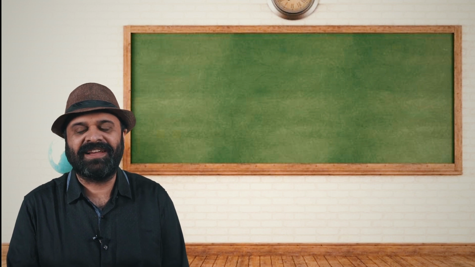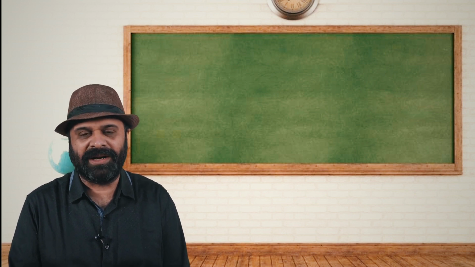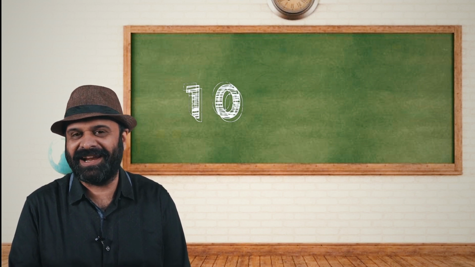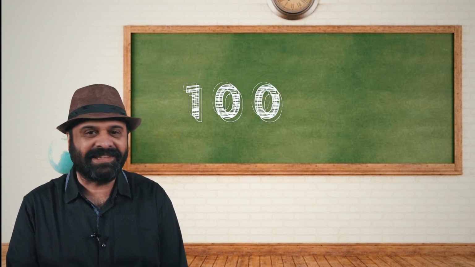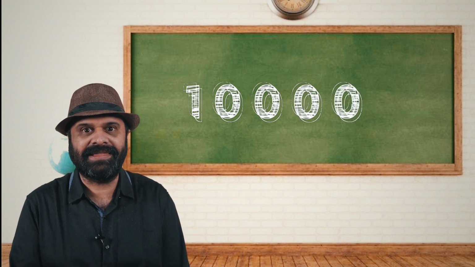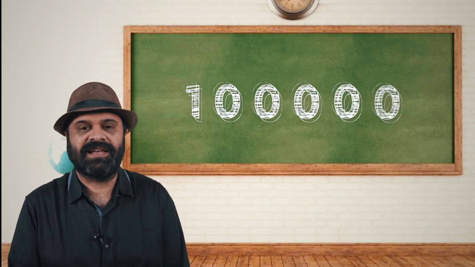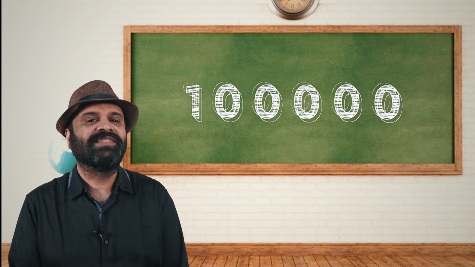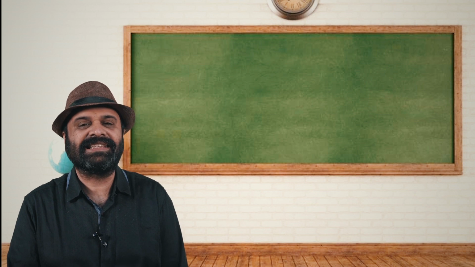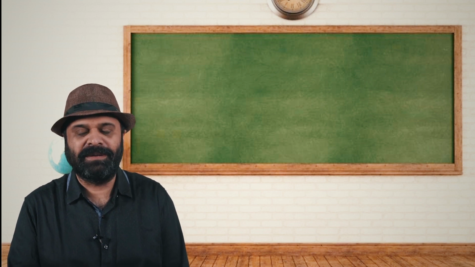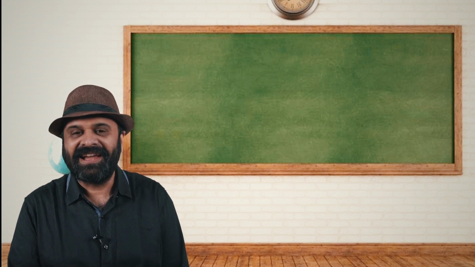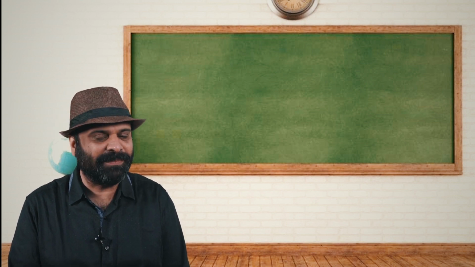What happens when we put a 0 at the end of 1? So it becomes 10. What if I put 2 zeros at the end of 1? It becomes 100. 3 zeros, it becomes 1,000. 4 zeros, and it's 10,000. 5 zeros, and it's 1,00,000. So you know that 0 cannot be a number with no value. It has a special place value depending on which place it occupies, right? And how many zeros are there in the place that it occupies.